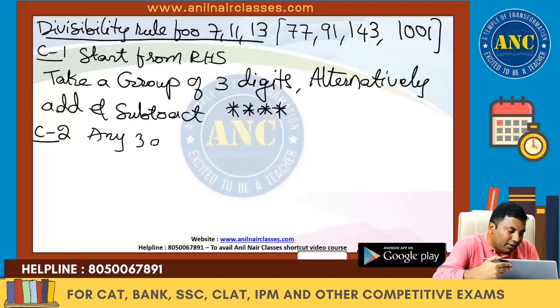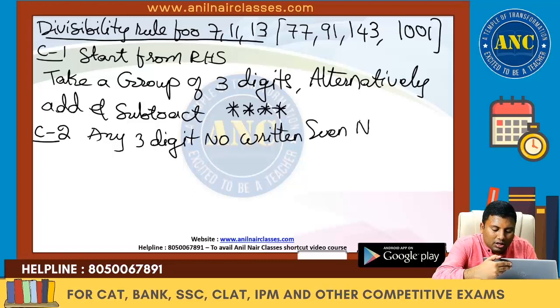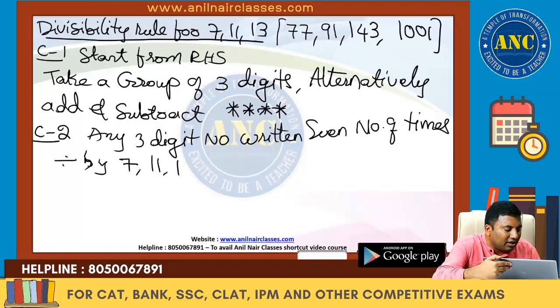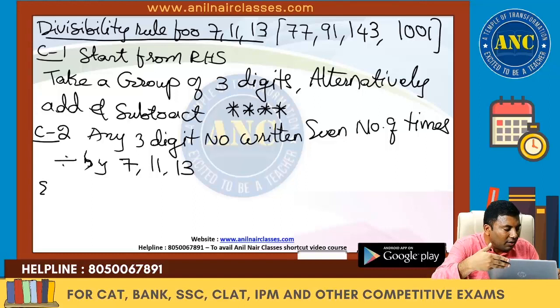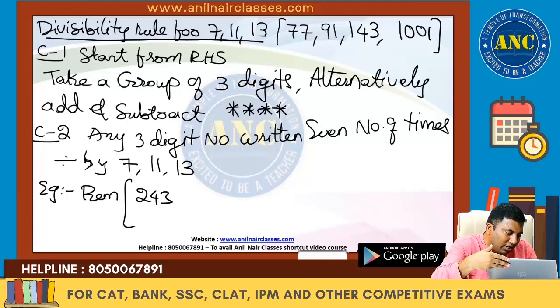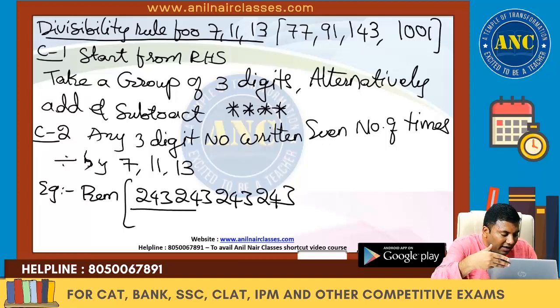Concept 2. Any three digit number written even number of times is always divisible by 7, 11, 13 and its combinations. If you write any three digit number even number of times, it will always be divisible by 7, 11, 13. With example, suppose I write 243243243243 divided by 13.